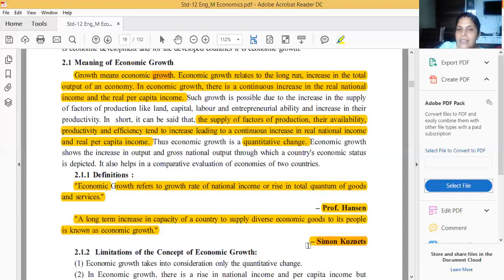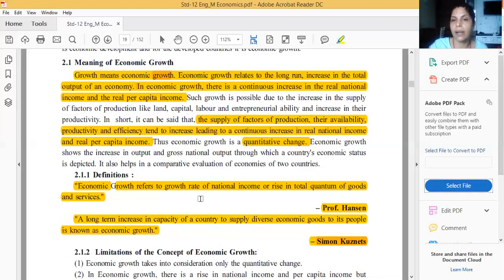This definition has been given by Professor Simon Kuznets. So there are two definitions. Whenever I give a 2-mark question, what do you mean by economic growth, you have to write this much answer. In your question paper, test or final exam, if a particular writer's name is given, then we have to write only that writer's definition.